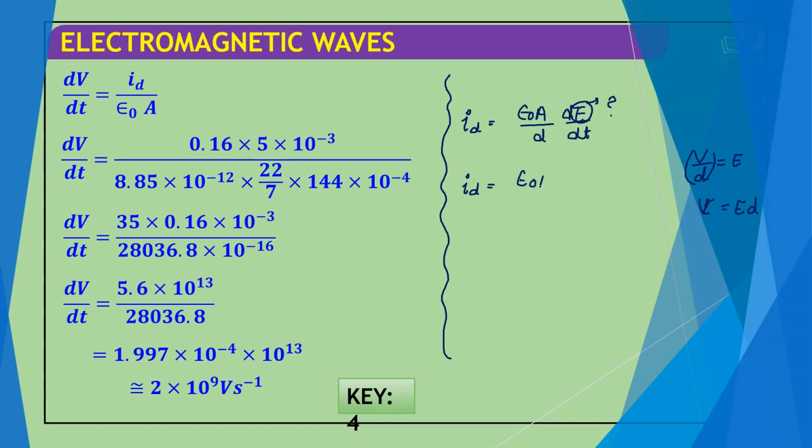So if I put this value in the place of E, we put this value dV.